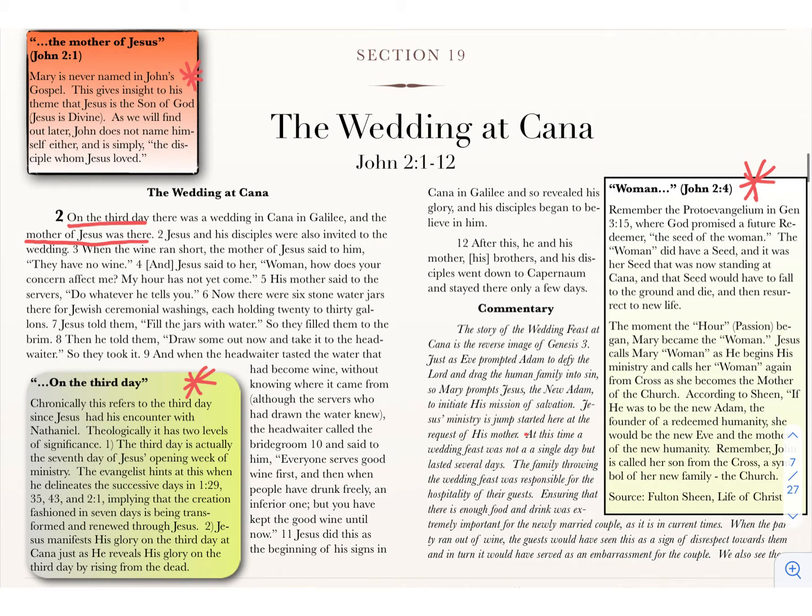Now, the seed we know is going to have to fall to the ground and die and resurrect to new life. Now, the moment the hour began, Mary becomes the woman. Now, what hour? Here, where Jesus says to her, my hour has not yet come. What does that mean? So, in this whole statement here, Jesus says to her, woman, not nastily, but tying it to the proto-evangelium, how does your concern affect me? Now, even that sentence could sound snippy, but it's not.